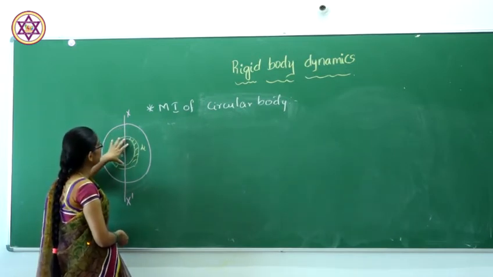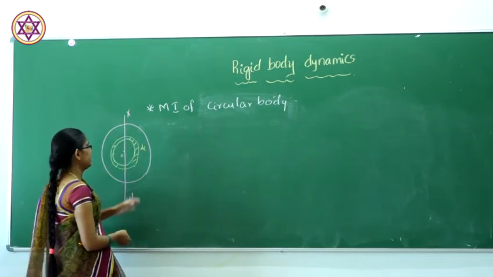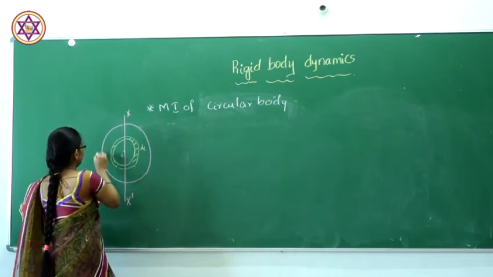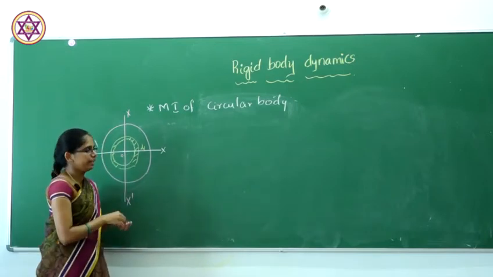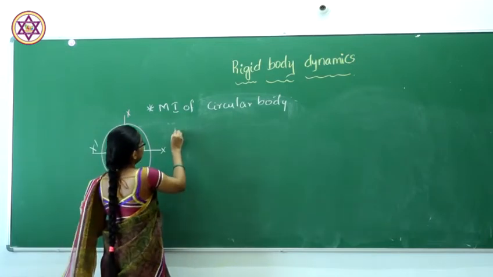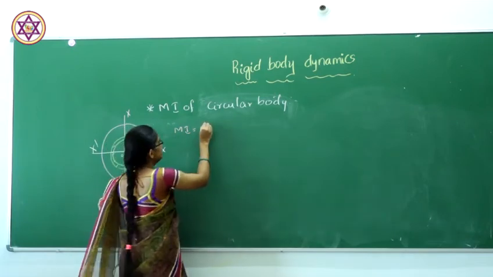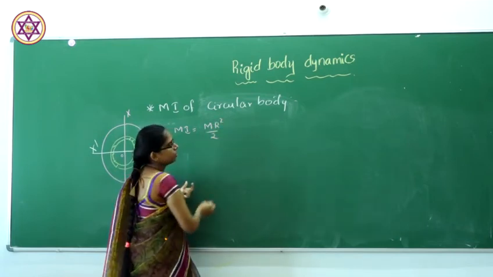Now what will be the moment of inertia when we consider the diameter, or along the diameter? Normally we know that the moment of inertia when considering the radius is m r square divided by 2.